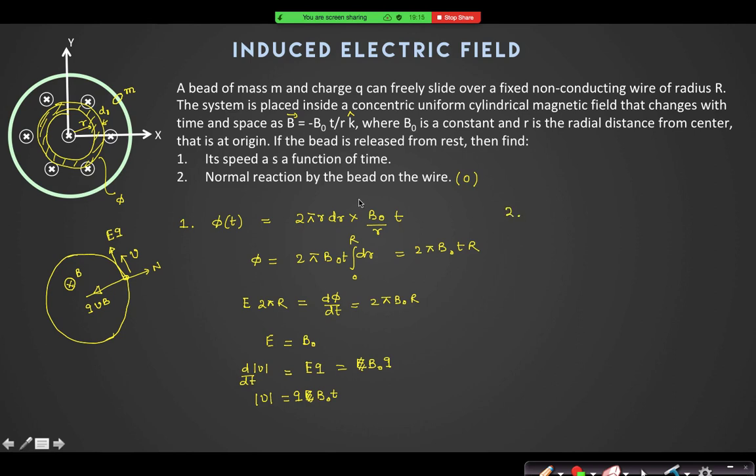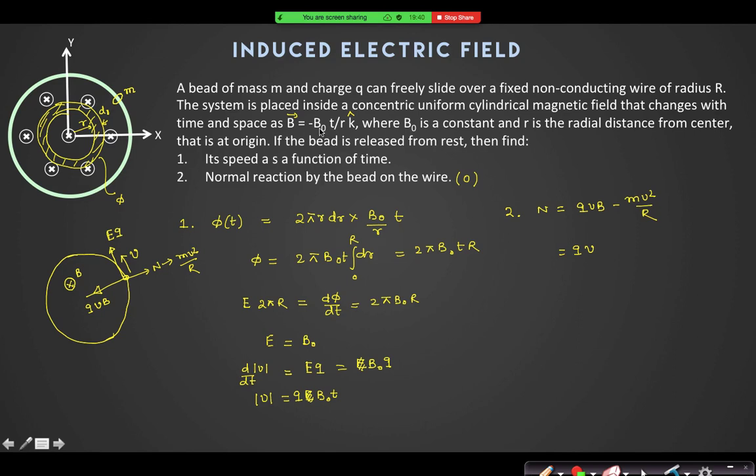Now what is the normal reaction? Can I say also there is mv square by r? Normal reaction is equal to QVB minus mv square by r. Now what is B at this point?